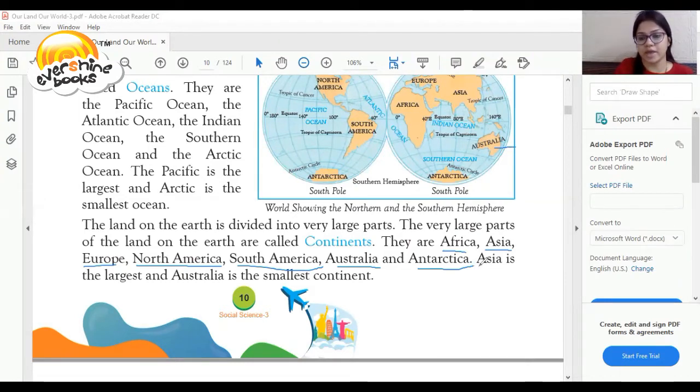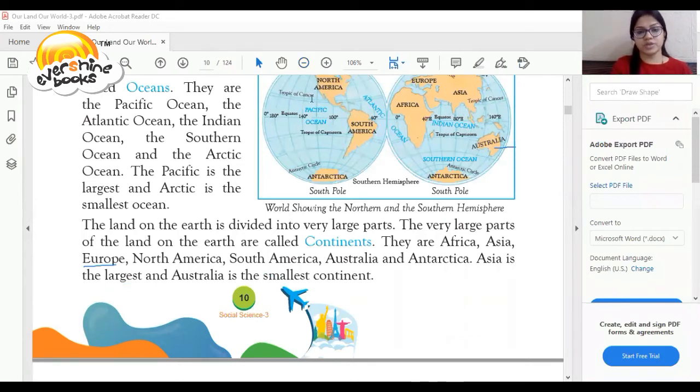Dear student, as I am again highlighting it, because this is a very important question: which is the largest continent on the earth? The answer is, Asia is the largest continent on the Earth. Again, an important question. Which is the smallest continent on the Earth? The answer is, Australia is the smallest continent on the Earth.